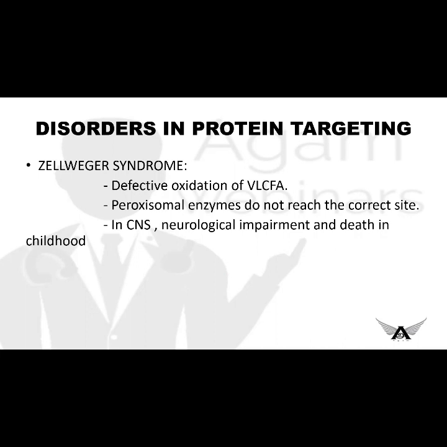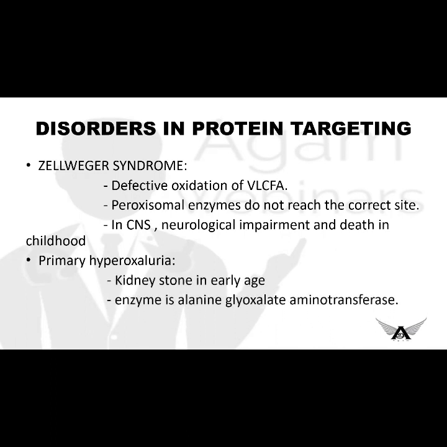Another example is primary hyperoxaluria. What is this primary hyperoxaluria? It causes kidney stones in early age. This is due to the enzyme deficiency alanine glyoxylate aminotransferase. This alanine glyoxylate aminotransferase is a peroxisomal enzyme, but it is present in the mitochondria.